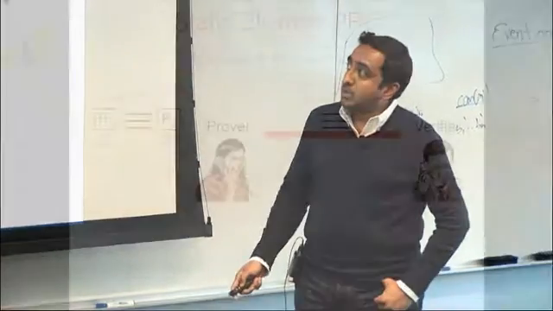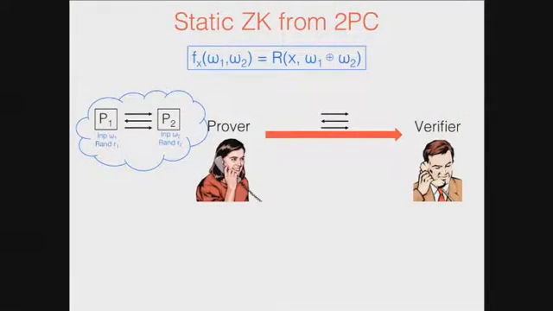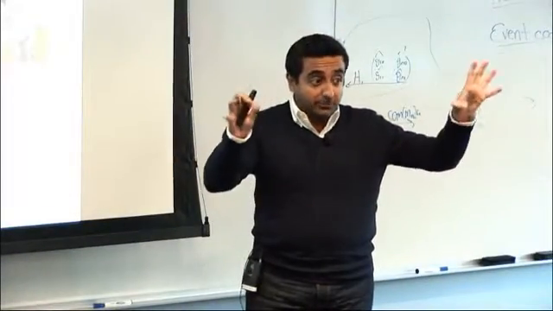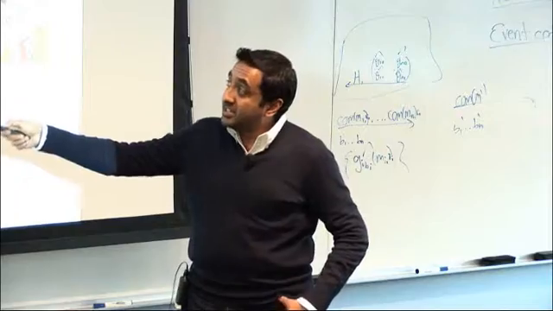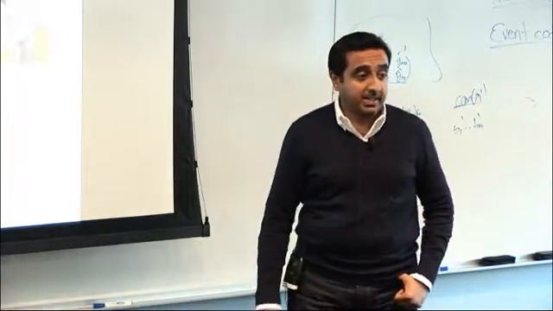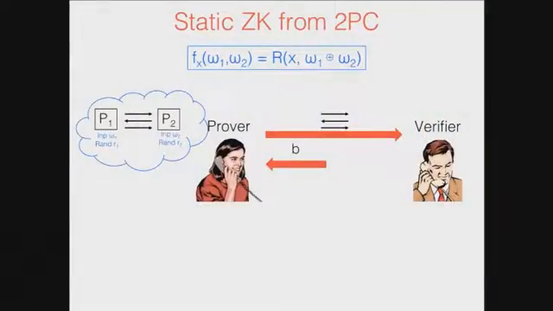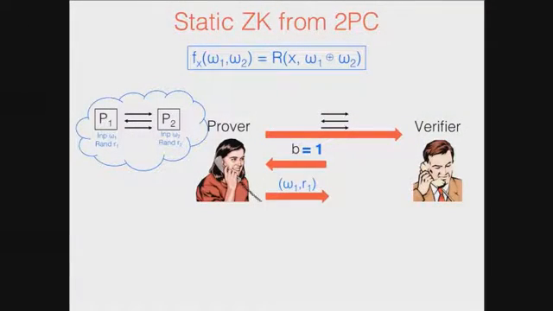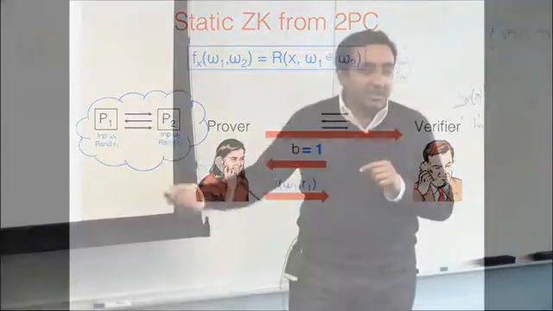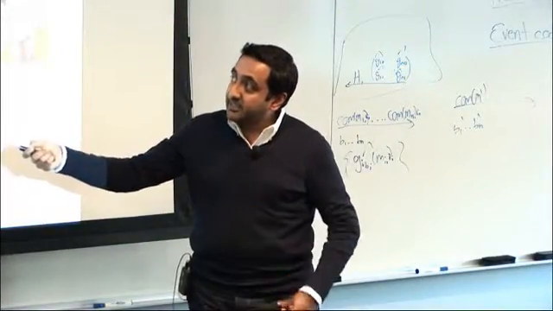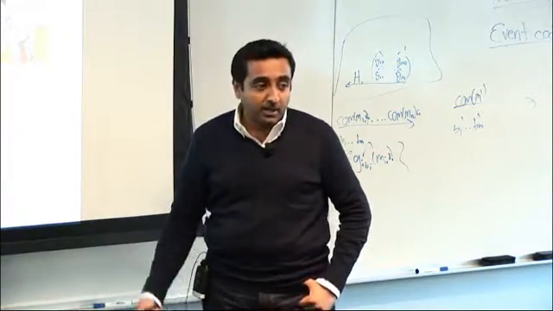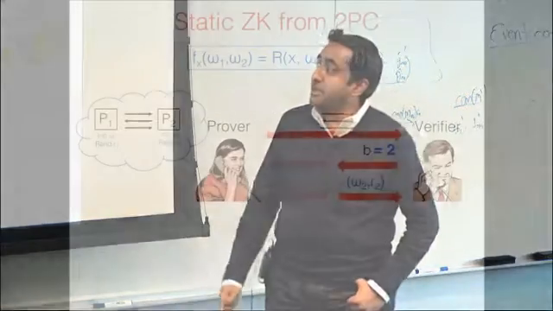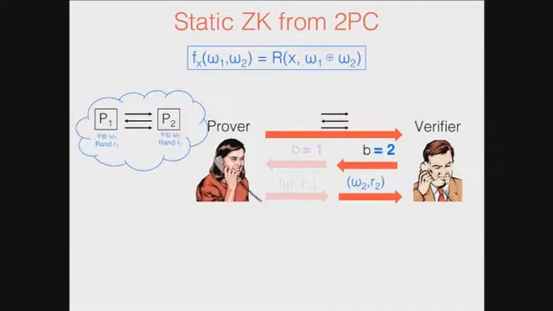Now, in the first round, it sends just the transcript of the interaction. This deviates from the ICOS approach where the views were sent. Now, the verifier again says B equals 1 or 2, because my parties are named 1 and 2. If B is 1, the prover gives the input and randomness of party P1, and the verifier checks if this view is consistent with the transcript. If B is 2, it gives the input and randomness of P2.